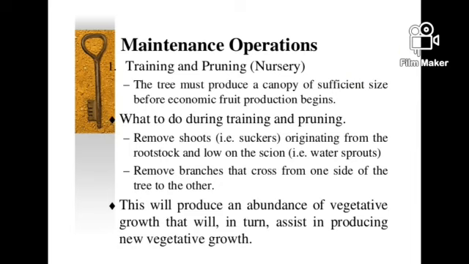What to do during training and pruning? Remove shoots, that is suckers originating from the rootstock, and low on the scion, that is water sprouts. Remove branches that cross from one side of the tree to the other. This will produce an abundance of vegetative growth that will in turn assist in producing new vegetative growth.